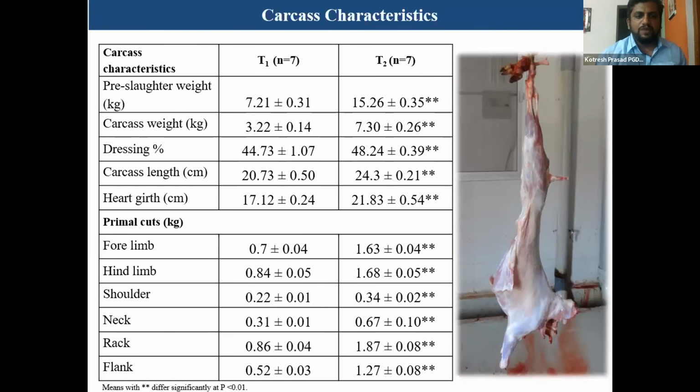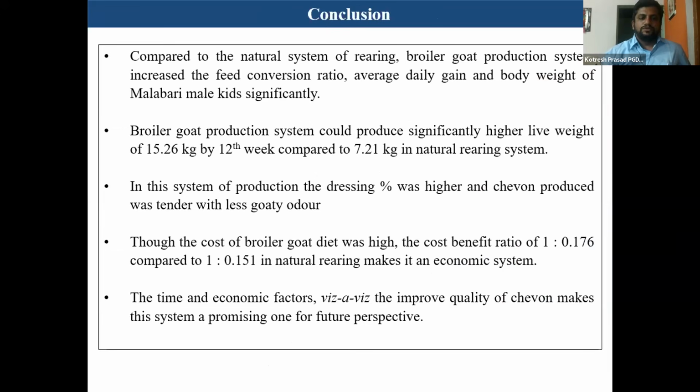Even all the parameters, including dressing percentage and carcass weight, were higher in the broiler goat technology. Compared to the natural system of rearing, the broiler goat production system increased the feed conversion ratio, average daily gain, and body weight gain. It could produce 15 kg by 12 weeks compared to 7 kg in the natural rearing system.